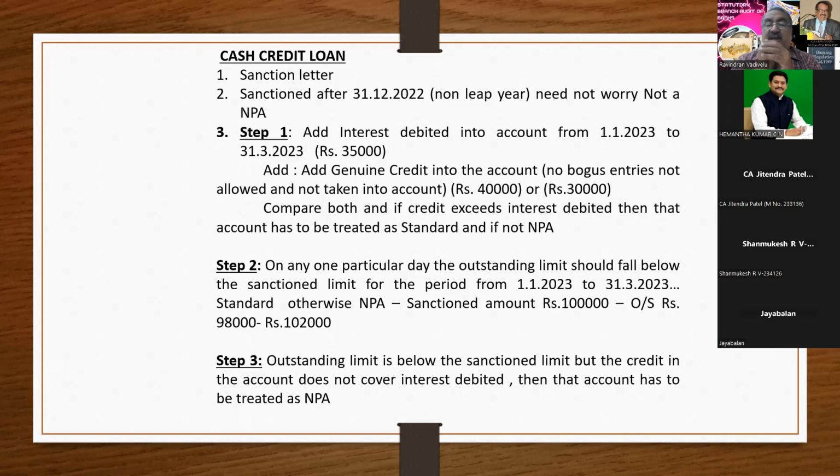If on at least one particular day the outstanding balance is below the sanction limit, say 9,99,999, then that account can be treated as standard. So in 1 and 3, the interest has to be serviced. In the second method, the outstanding balance, at least on one particular day, should be below the sanction limit. Any doubt up to this? Step 1, step 2, step 3, you have to tell. If you have any doubt, you can ask.